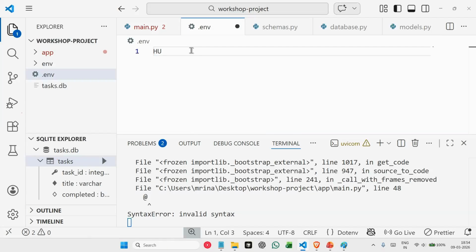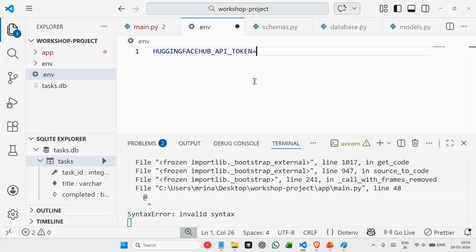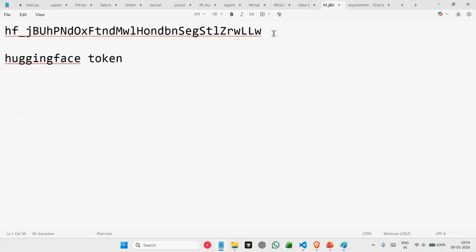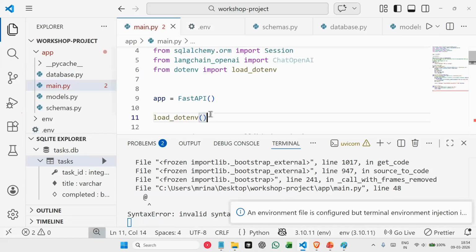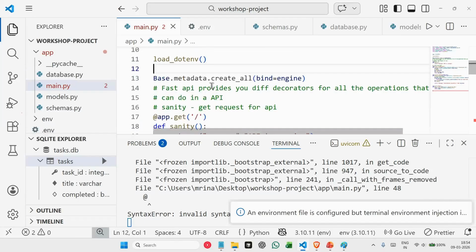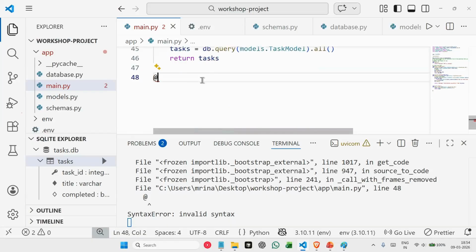I'll call it HUGGINGFACEHUB_API_TOKEN, and this is equal to my API token, which is this one. To use any of the Hugging Face models, you have to create this token first inside your Hugging Face login. You will get this token. We will be using that token to communicate with the AI models that we have in Hugging Face. Okay. Now here, let's create a function first, which we'll be using to communicate with our AI model.